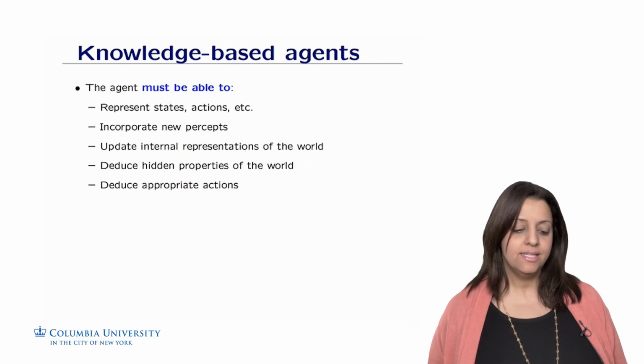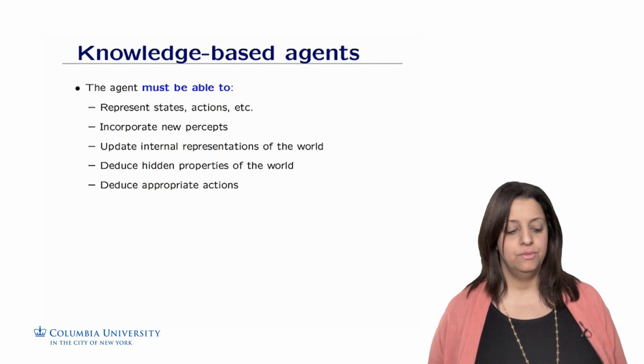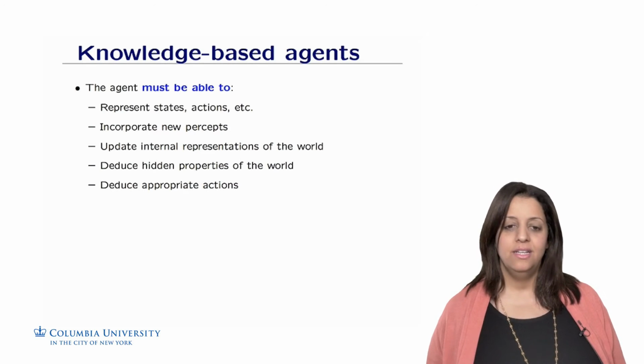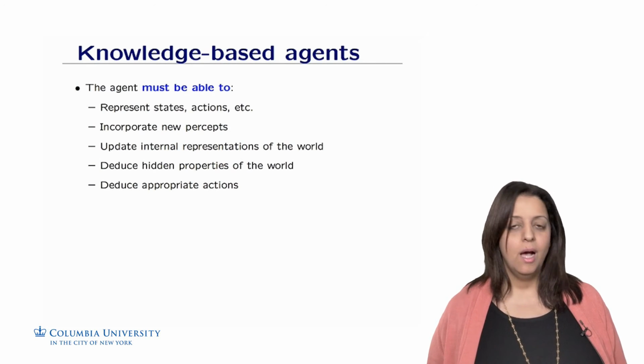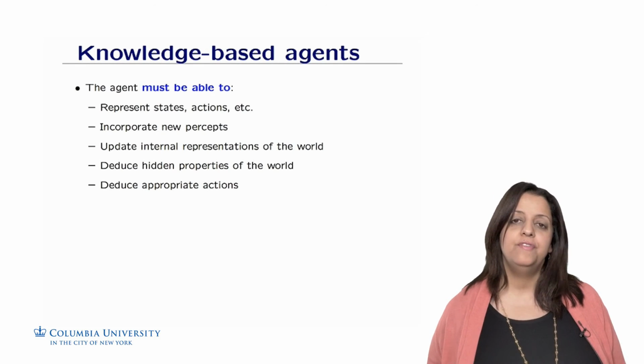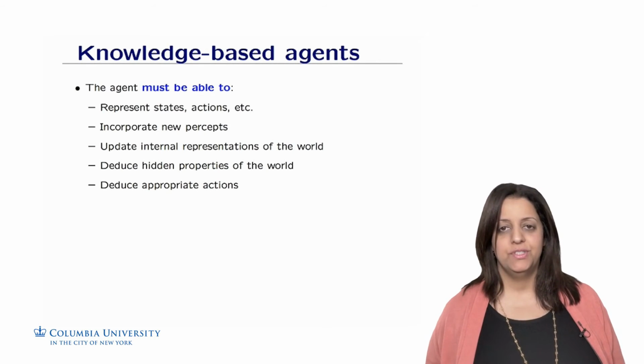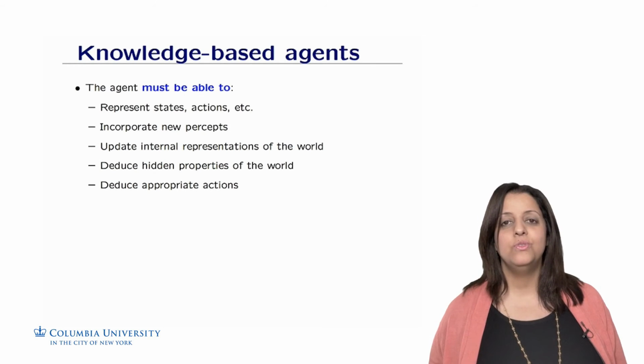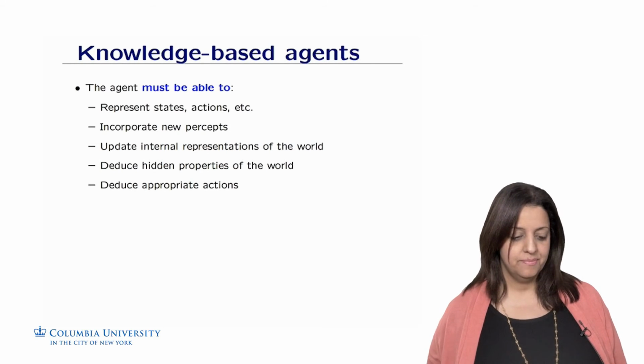Given these two elements, a knowledge-based agent should be able to represent the states and the actions, incorporate the percepts, update the internal representation of the world, and even deduce or infer hidden properties of the world. And finally, the goal is to deduce the appropriate actions for the agent.